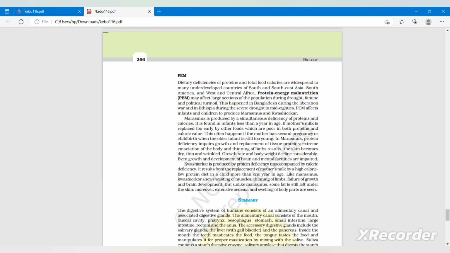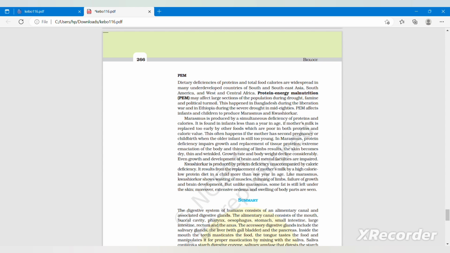Marasmus is produced by the simultaneous deficiency of protein and calories. It is found in infants less than a year in age. If mother's milk is replaced too early by other foods which are poor in both protein and calorie value, this often happens if the mother has a second pregnancy or childbirth when the older infant is still too young.